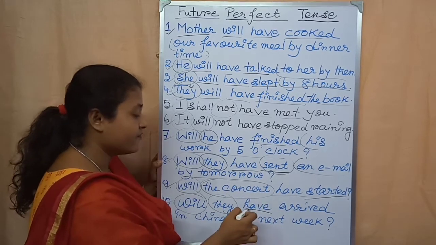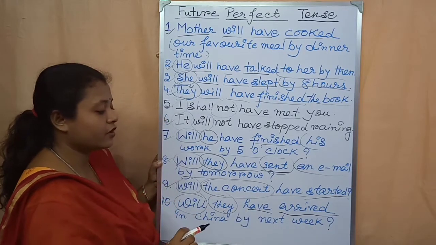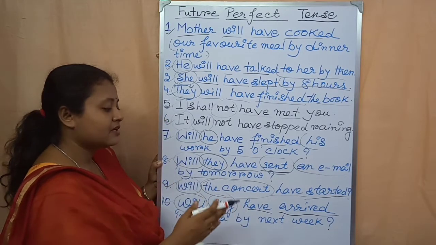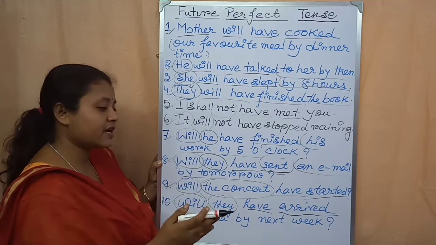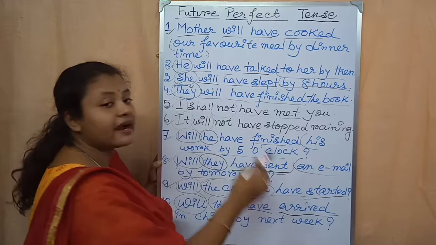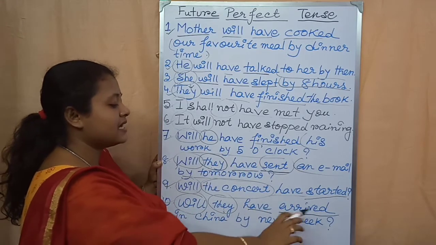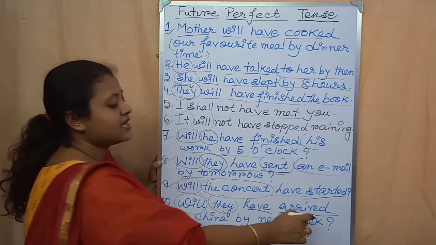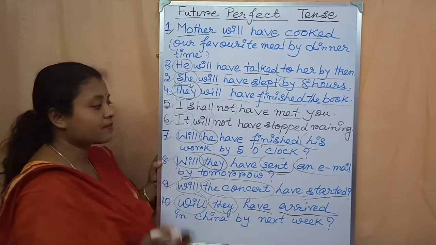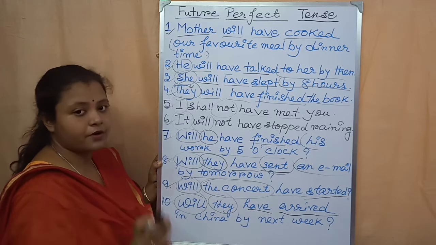After that have. Then the past participle form of the main verb. Arrive is the main verb, so that is why I have written here arrived. Arrived in China by next week, then the rest of the sentence. And at the end the question mark, because it is an example of an interrogative sentence in future perfect tense.